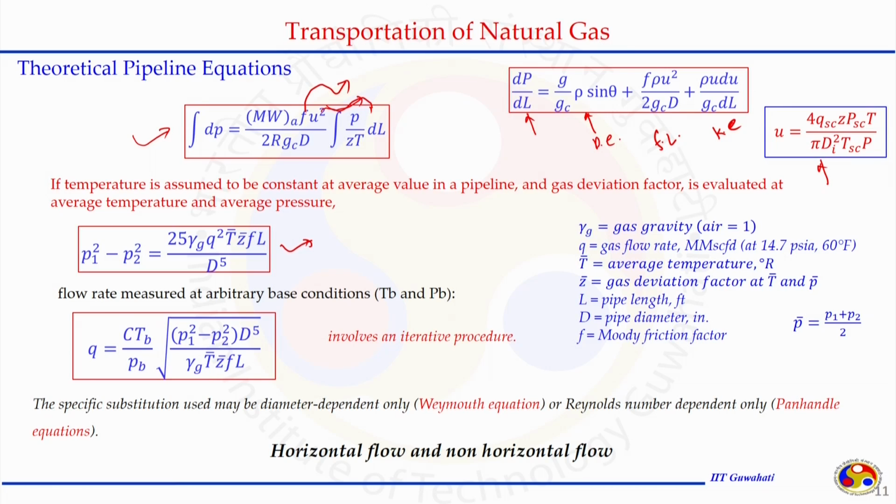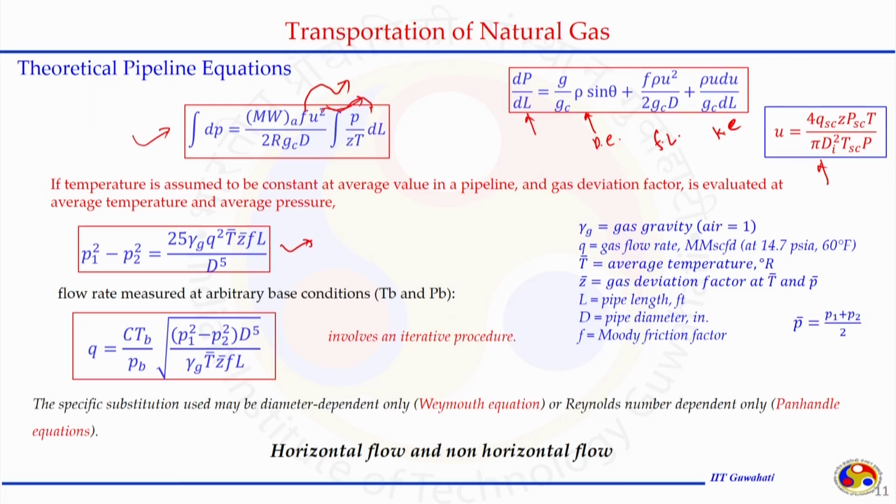To integrate this equation, we have to make certain assumptions for the temperature. We can assume the isothermal process is happening, there is no temperature change, or the temperature change is represented by the average temperature T bar. Similarly, the compressibility factor Z is measured at average temperature and average pressure conditions.